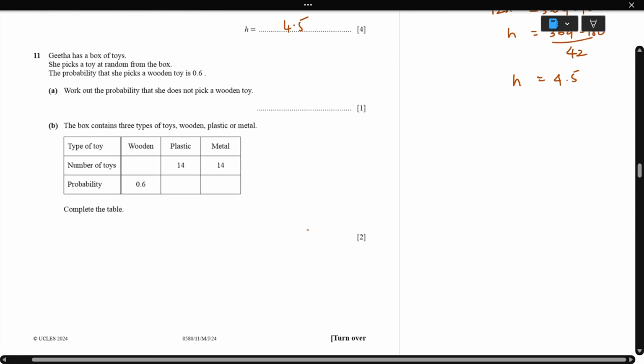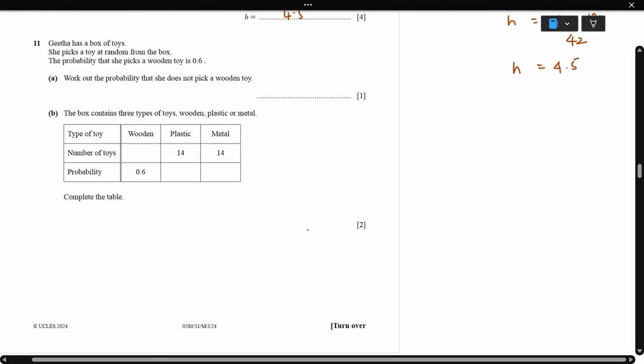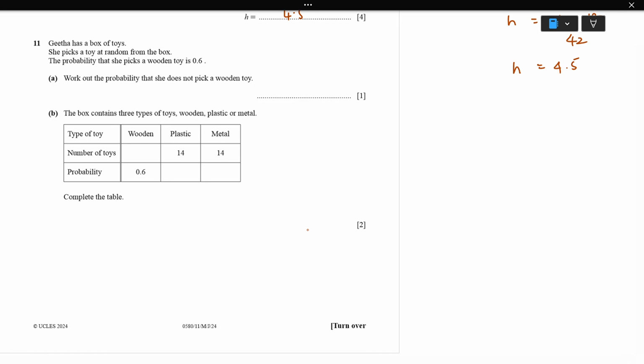Next question. Geeta has a box of toys. She picks a toy at random from the box. The probability that she picks a wooden toy is 0.6. Work out the probability that she does not pick a wooden toy. So maximum probability is 1. So does not mean just take away from 0.6. The answer is going to be 0.4.